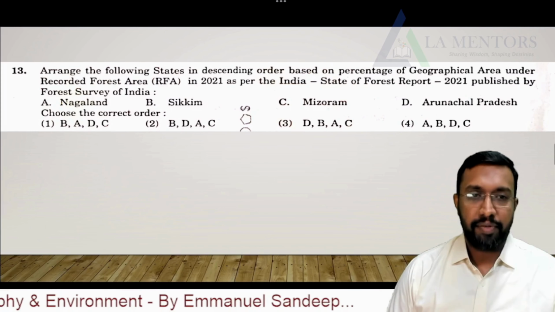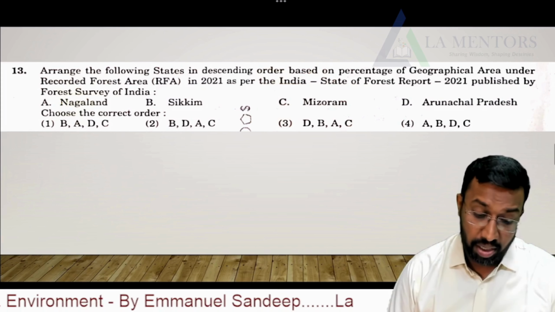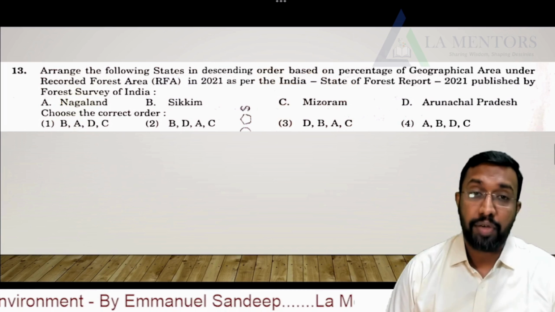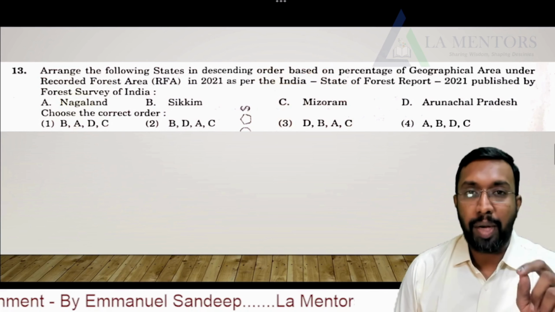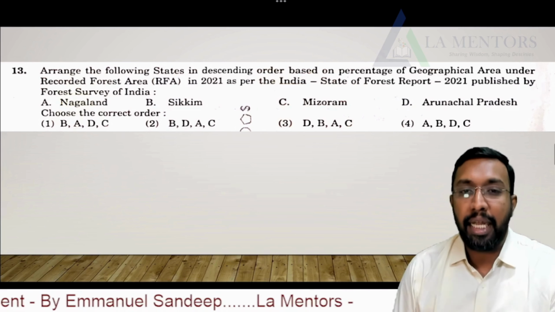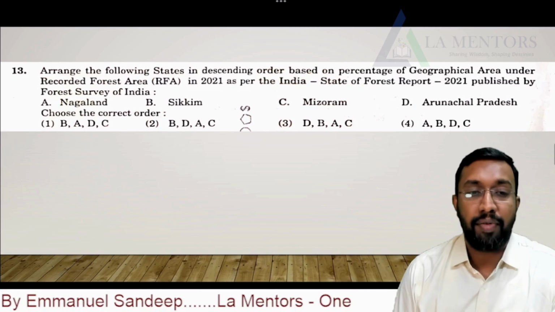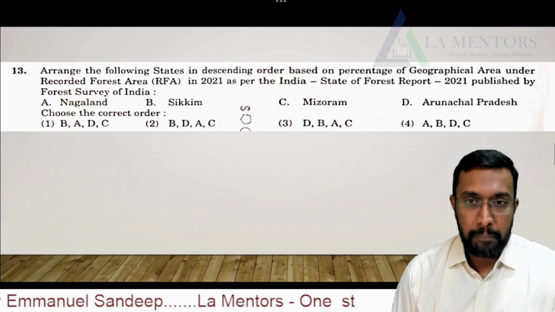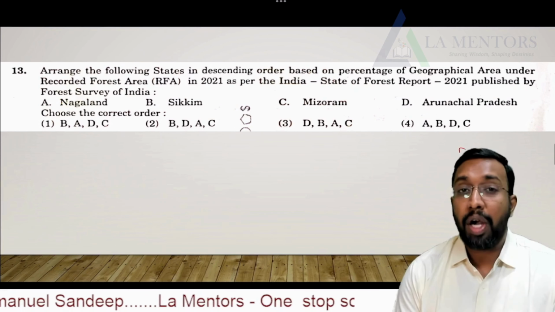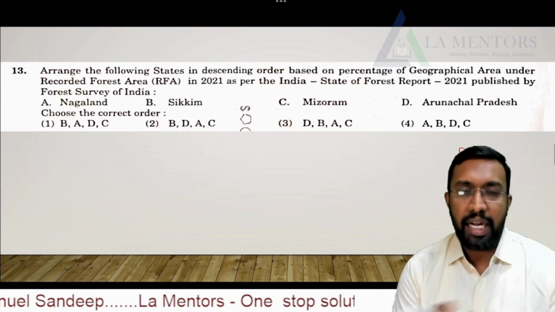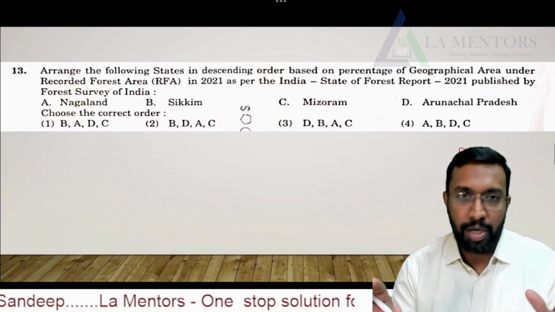Now the first question which we are going to discuss: arrange the following states in descending order based on the percentage of geographical area under recorded forest in 2021 as per the India State of Forest Report 2021 published by the Forest Survey of India. They are asking you with regard to recorded forest area. There are different kinds of forests, isn't it? I'm not going to explain all those things now.